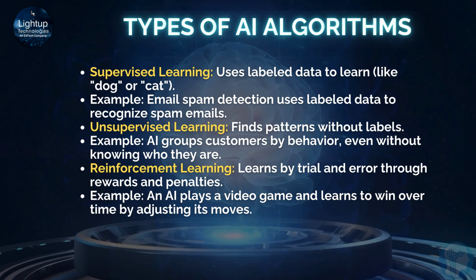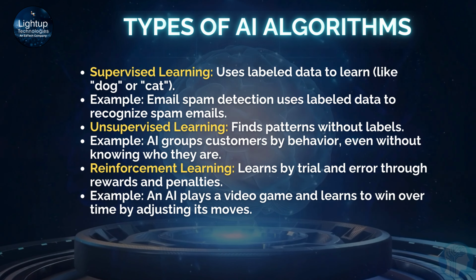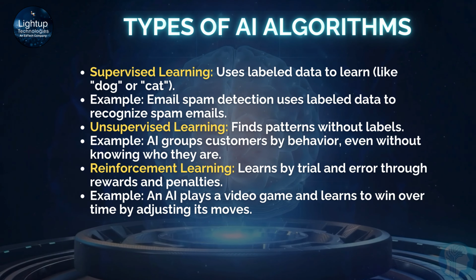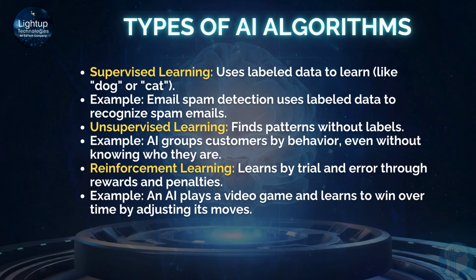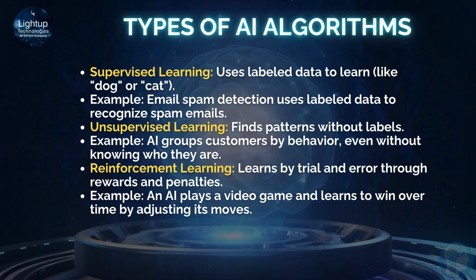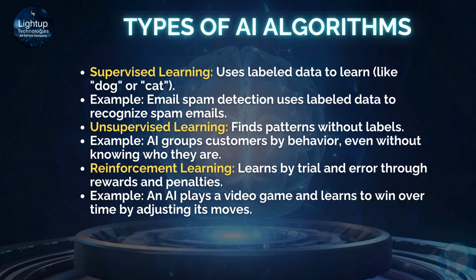Second, unsupervised learning finds patterns without labels. Example: AI groups customers by behavior, even without knowing who they are. Third, reinforcement learning learns by trial and error through rewards and penalties. Example: an AI plays a video game and learns to win over time by adjusting its moves.